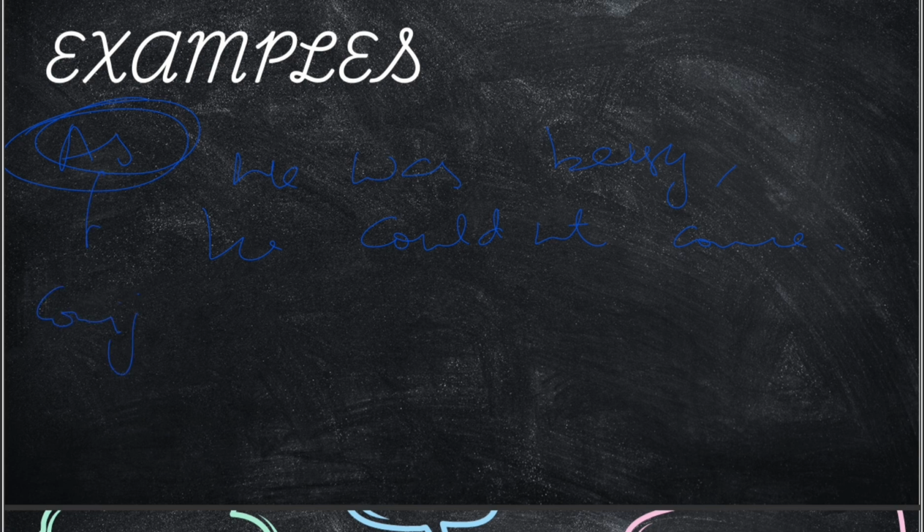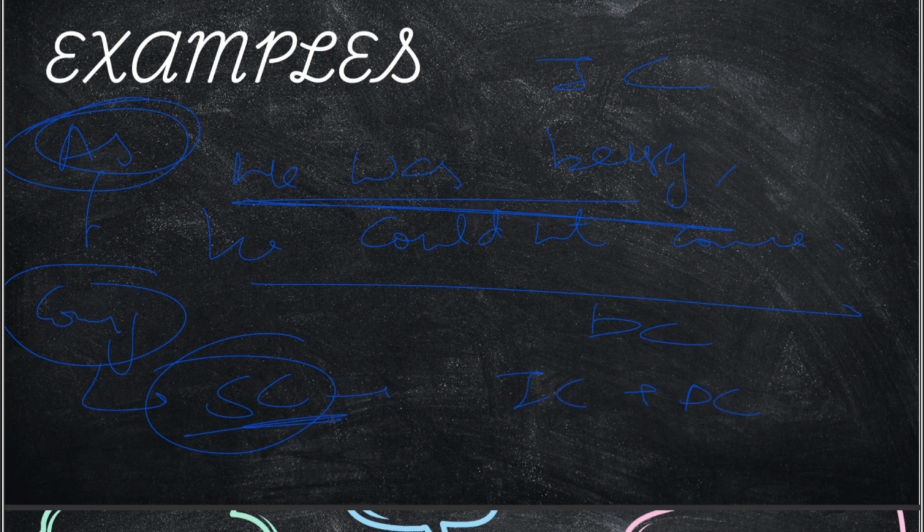So basically, it's not necessary that a conjunction will come in the middle of a sentence. It can come in the starting of the sentence. He was busy, this is an independent clause. He couldn't come, dependent clause. And a little trick here, students: whenever we have a conjunction coming in the starting of a sentence, it normally is a subordinating conjunction. Okay, so therefore, independent clause plus dependent clause makes it a subordinating conjunction.